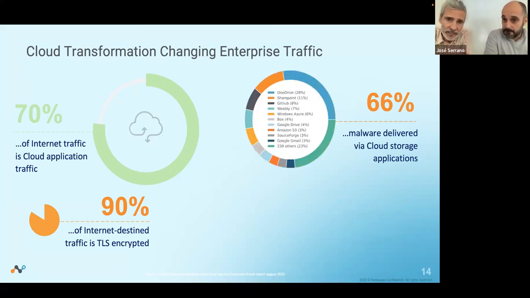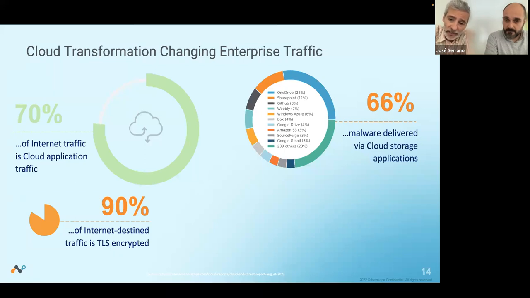We have data that OneDrive, SharePoint, and GitHub, tools that probably your users or some of your users are using day by day in your company. So again, the bad guys know that if you don't decrypt OneDrive or SharePoint and you are not able to apply threat protection mechanisms or data protection. So that information is really critical.